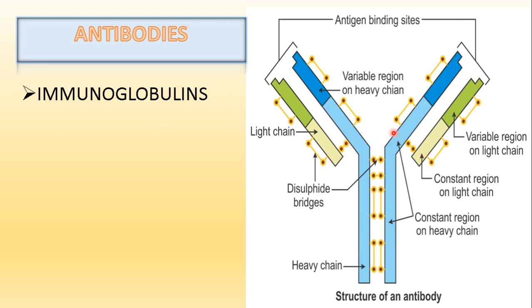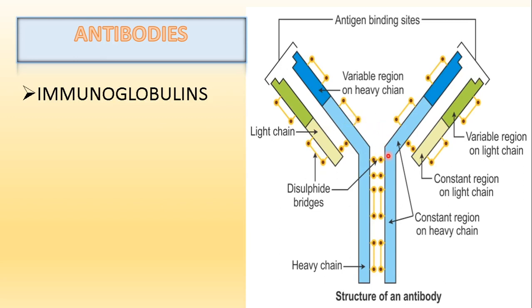The longer ones are called heavy chains and the shorter ones are called light chains. So in short, we can also write it as H2L2.